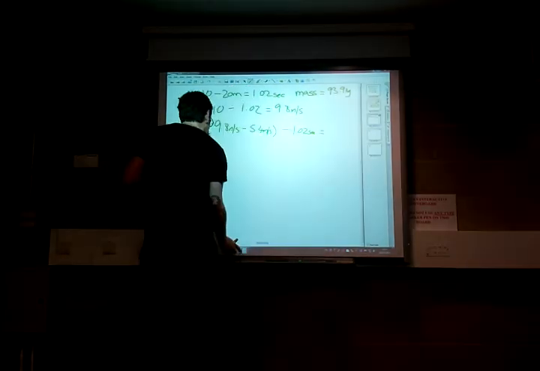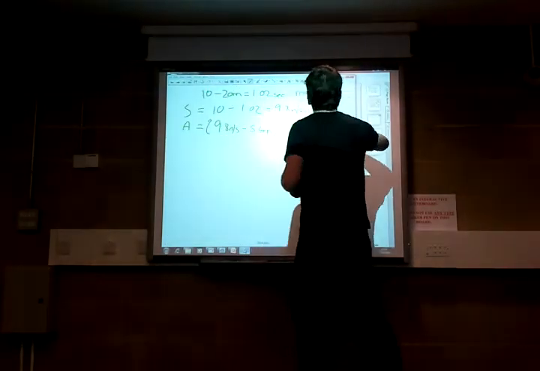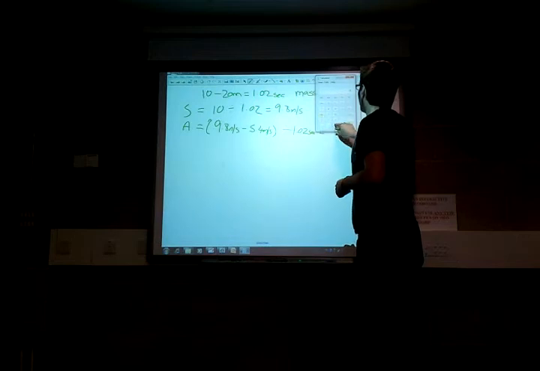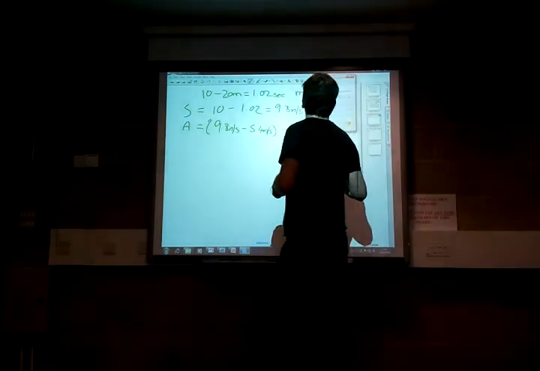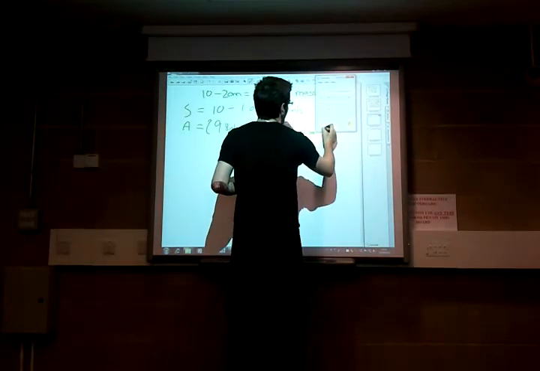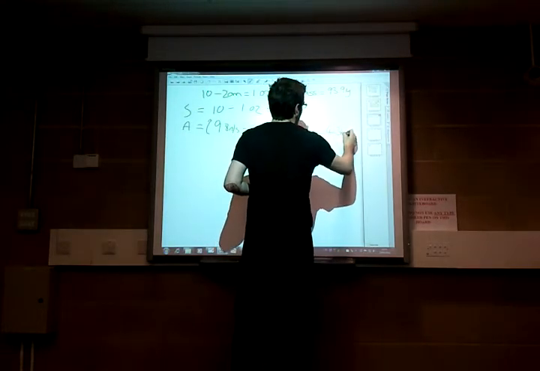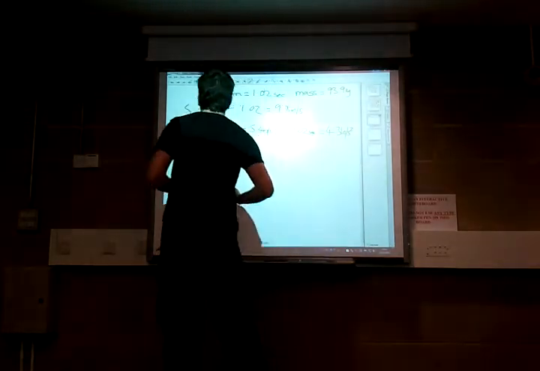1.02 seconds. So that would give us an acceleration. If we work out our 9.8 minus 5.4, which gives us 4.40, then 4.40 divided by 1.02 equals 4.31 meters per second squared.